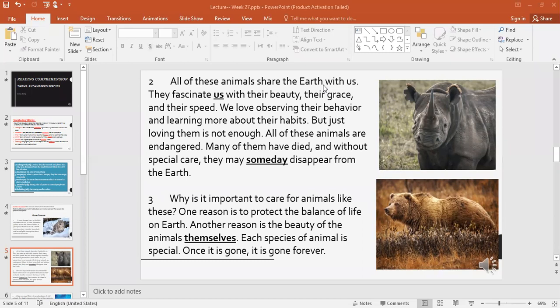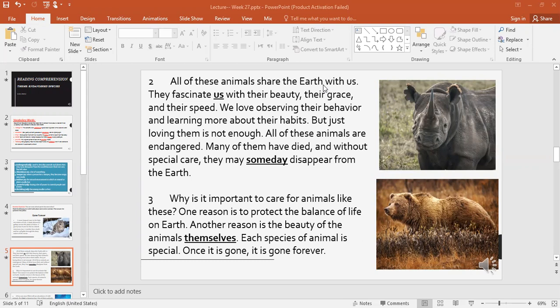Another reason is the beauty of the animals themselves, because these animals are really pretty. They are beautiful. Each species of animal is special. Once it is gone, it is gone forever. Every animal has something special, a special characteristic, a special shape, a special anything. Every animal is special for something. That's why we should keep these animals safe and protect them as much as we can.